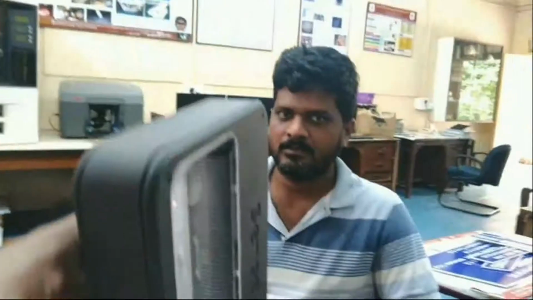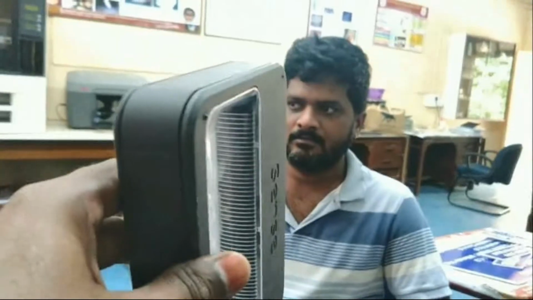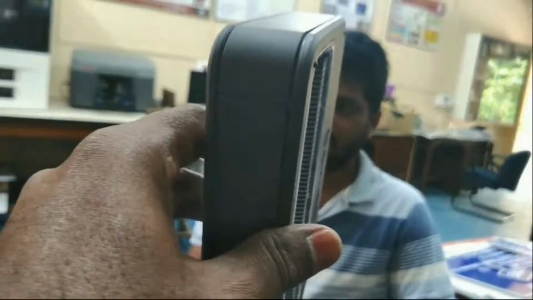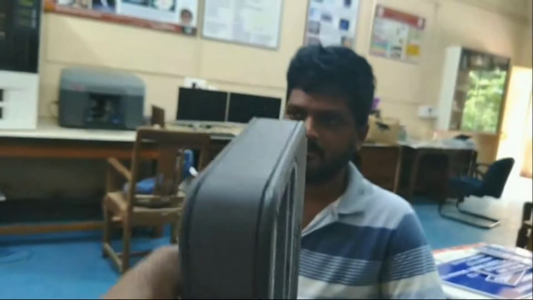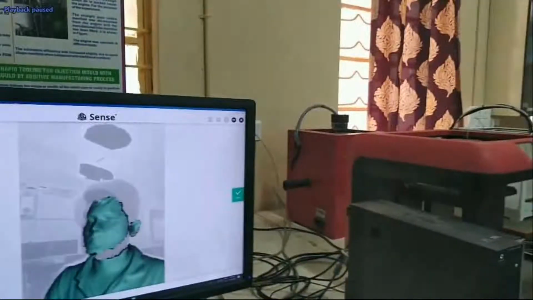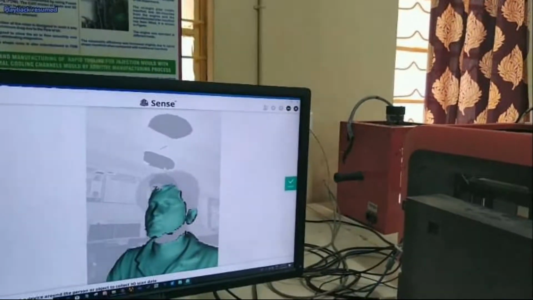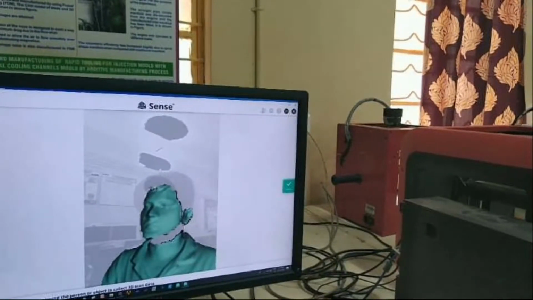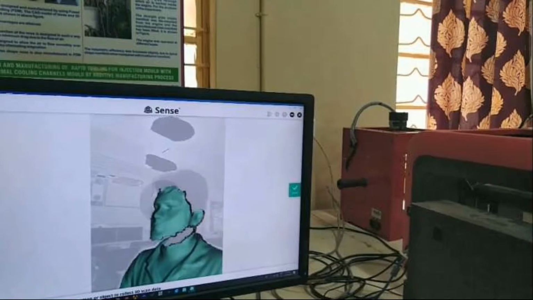See here, whenever it is showing green, it means okay, all your points are in. We are connecting all your points. Whenever it is showing red, it means there is something you need to check, that some points are missing. It is showing green means okay, you are going the right way.